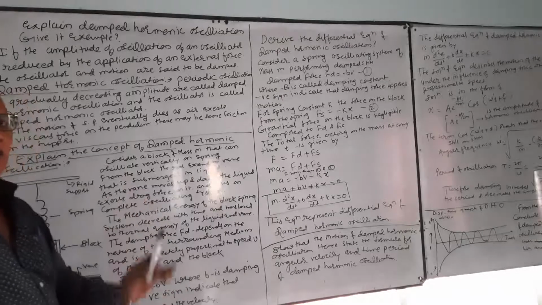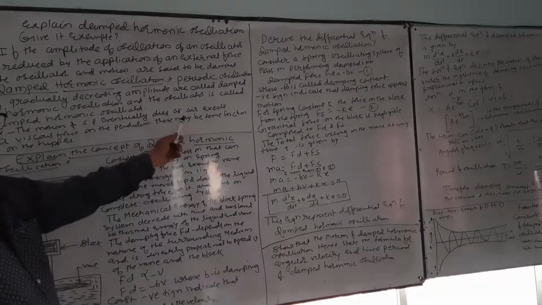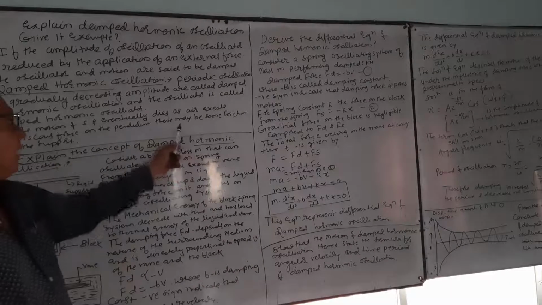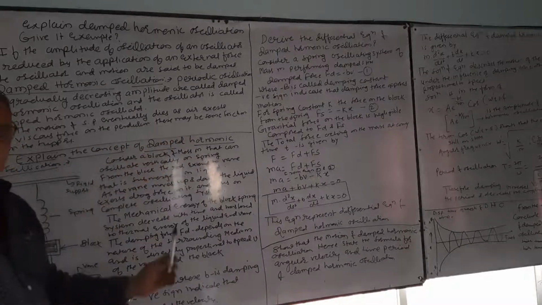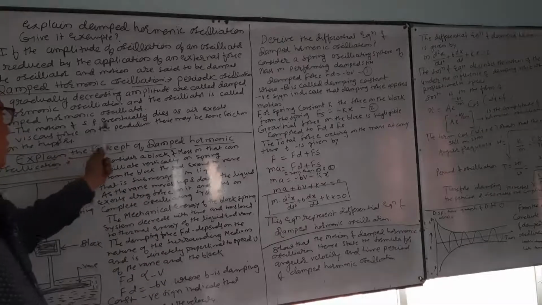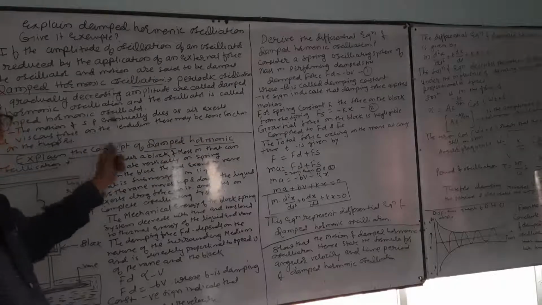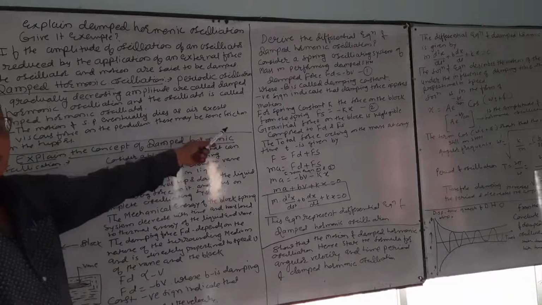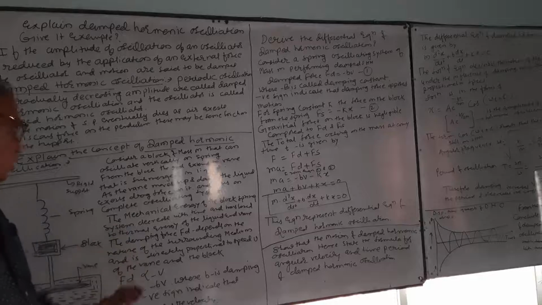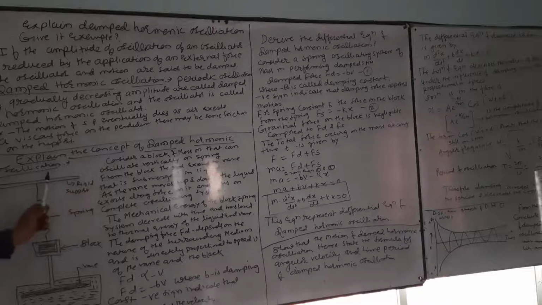Example: the motion of the simple pendulum eventually dies out as air exerts a viscous force on the pendulum, and there may be some friction at the support. This is an example of damped harmonic oscillation. Then explain the concept of damped harmonic oscillation.